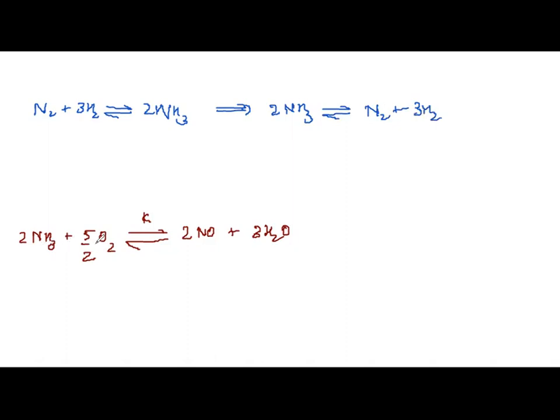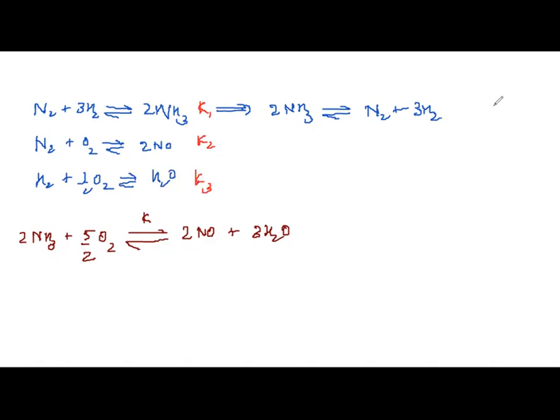Now O2 I want. They have given N2 plus O2 gives what? Gives 2NO. Yes. So they have given this reaction, and we will keep this reaction as it is. One more reaction they have given, H2 plus half O2 gives H2O. And they have mentioned their equilibrium constants. So they have said this is K1, this is K2, this is K3.